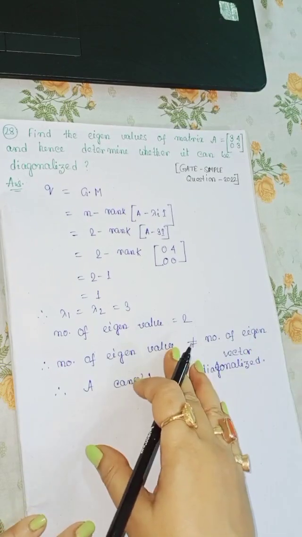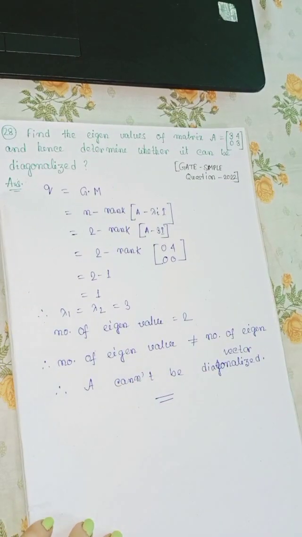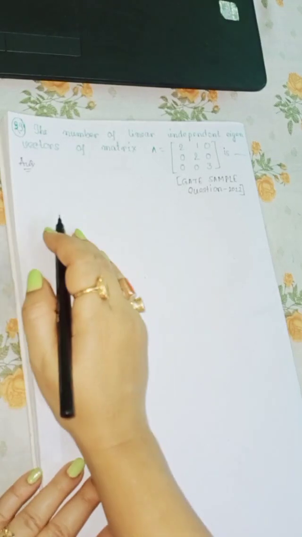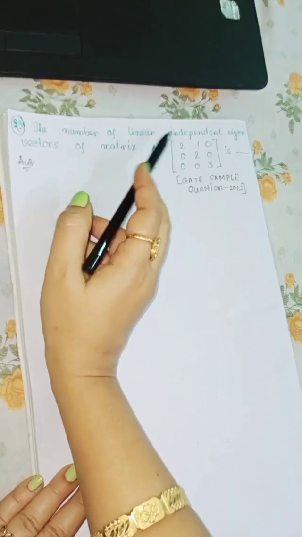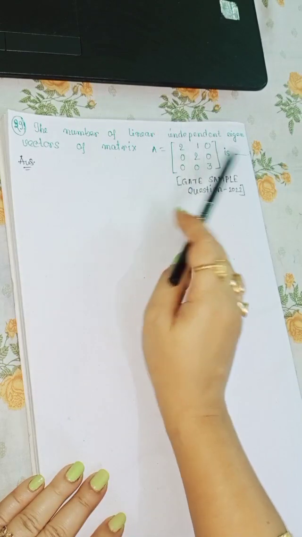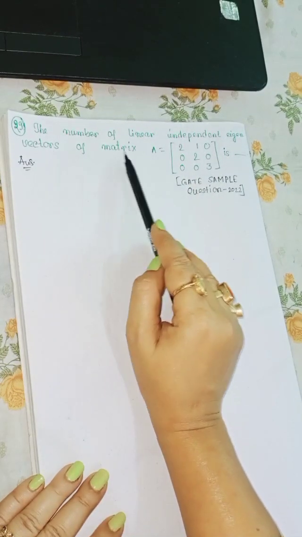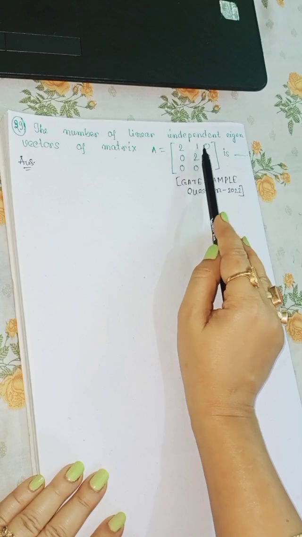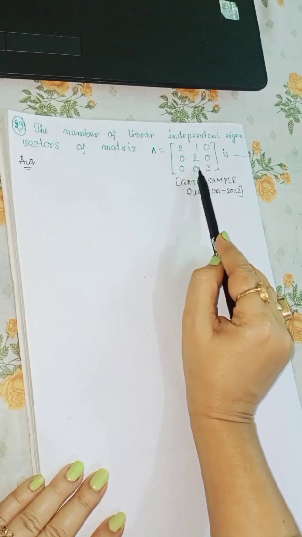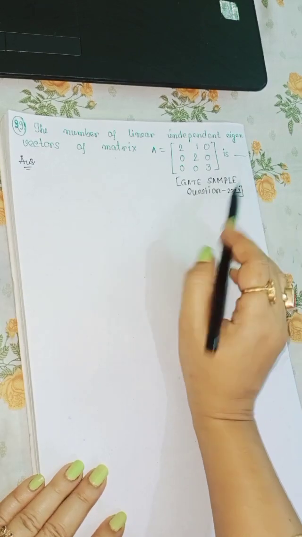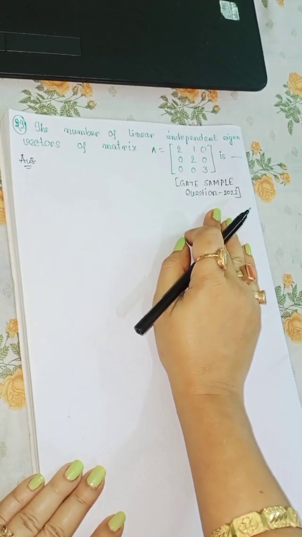Now moving to question 29. Question 29 tells us: the number of linearly independent eigenvectors of the matrix A equals [2 1 0; 0 2 0; 0 0 3] is what? It is a GATE sample question 2020-22.